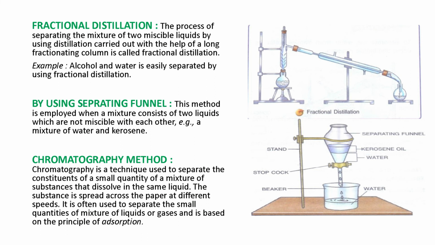The next method is fractional distillation. So what is fractional distillation? The process of separating the mixture of two miscible liquids by using distillation carried out with the help of a long fractionating column is called fractional distillation. It means if we want to separate two miscible liquids, we use the method of fractional distillation. So it is a very important point. There is a fractionating column, and you can see it in the diagram.